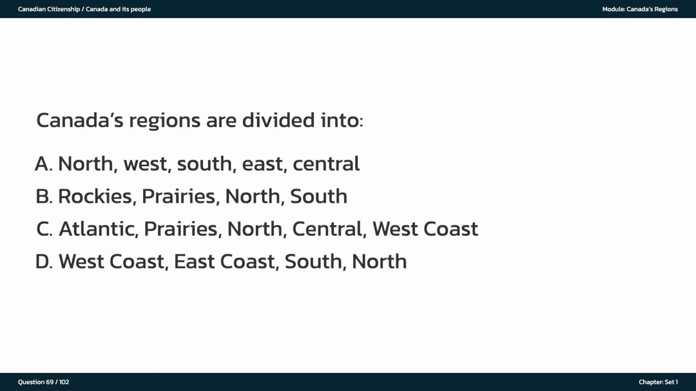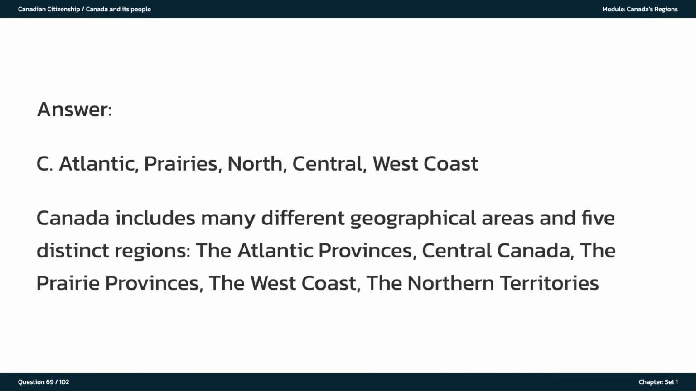Canada's regions are divided into A. North, West, South, East, Central. B. Rockies, Prairies, North, South. C. Atlantic, Prairies, North, Central, West Coast. D. West Coast, East Coast, South, North. The answer is C. Atlantic, Prairies, North, Central, West Coast. Canada includes many different geographical areas and 5 distinct regions. The Atlantic Provinces, Central Canada, the Prairie Provinces, the West Coast, the Northern Territories.